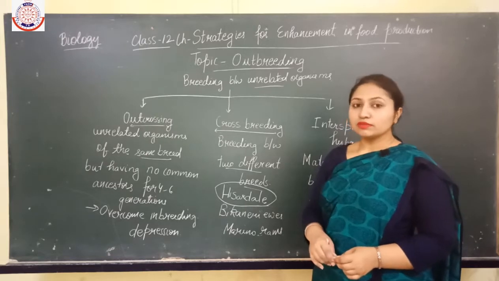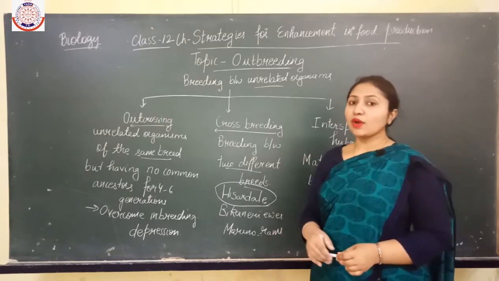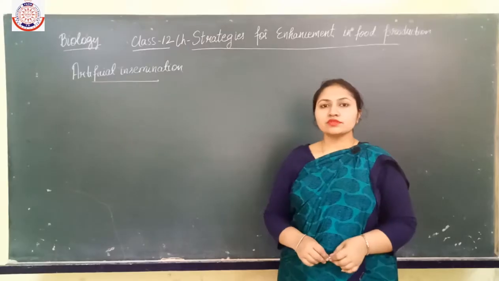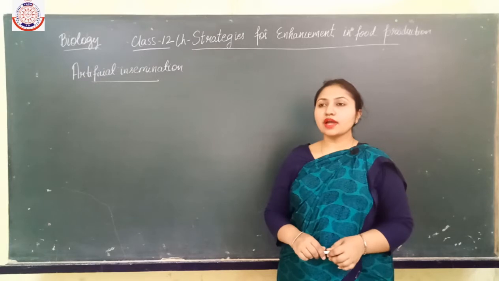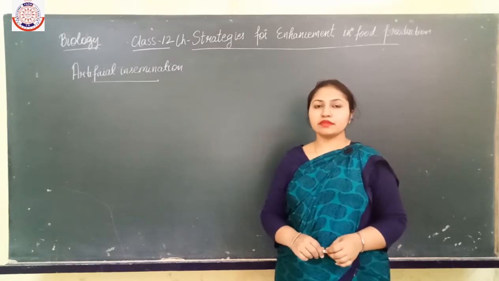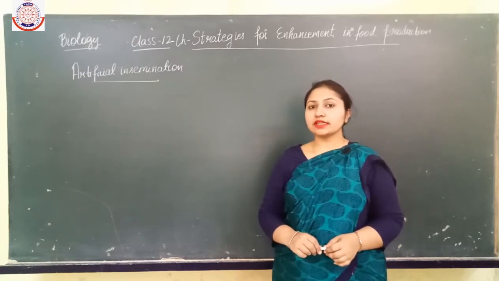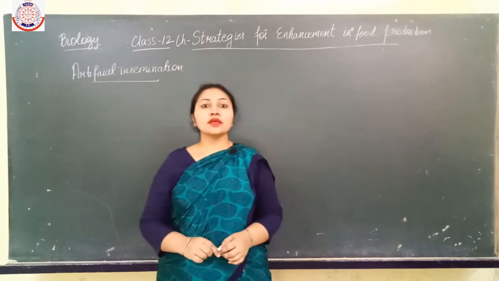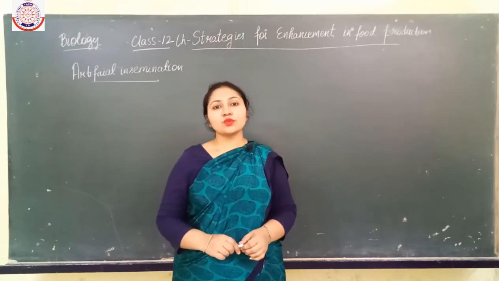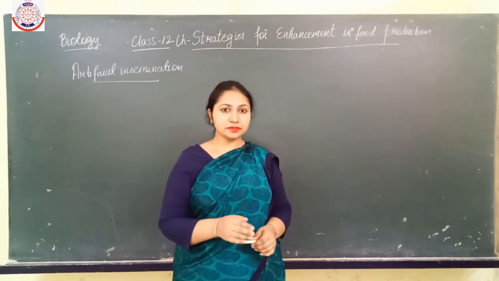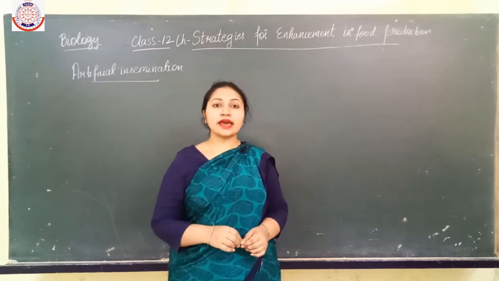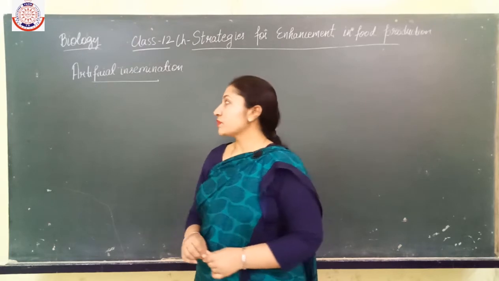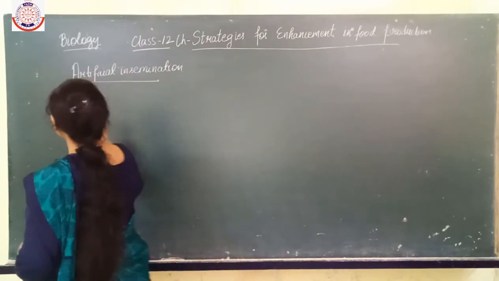Okay, so now next we will discuss artificial insemination and the MOET method. So students, next we will discuss the artificial insemination method. Now what is artificial insemination? In this, the semen which is produced by the bull in case of cattle is collected and then transferred directly into the reproductive tract of the female cattle. This is known as artificial insemination.